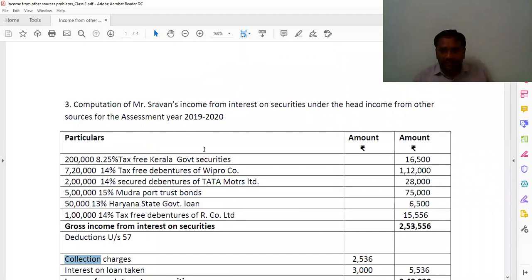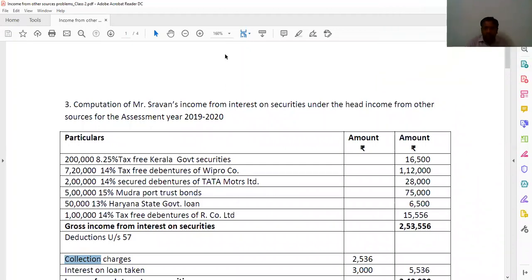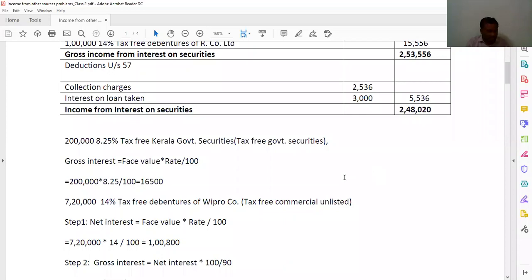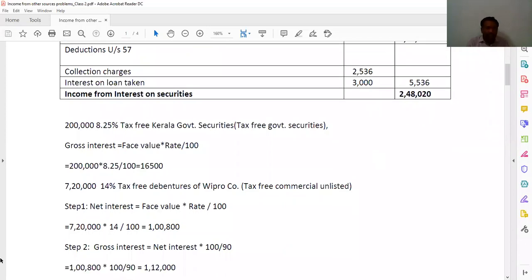And next, see here, 16,500. And then he has given here in the question itself 7 lakhs 20,000, 14% tax free debentures of Wipro company, tax free commercial unlisted.